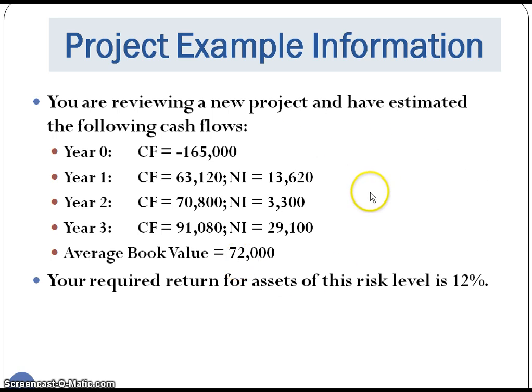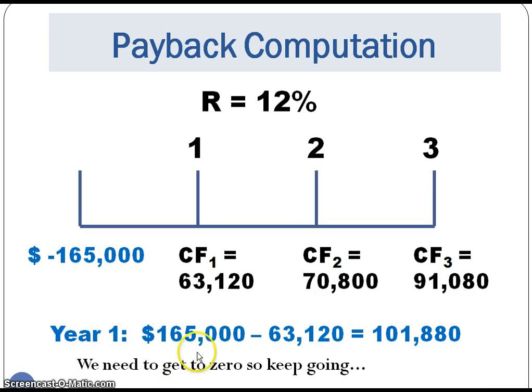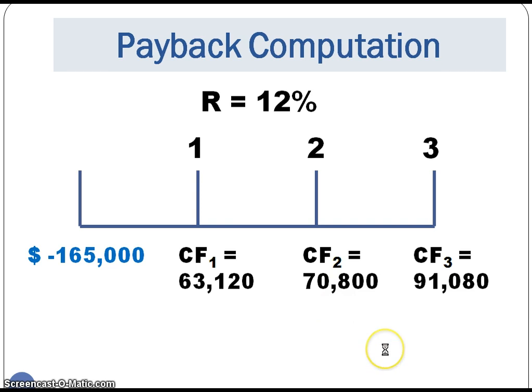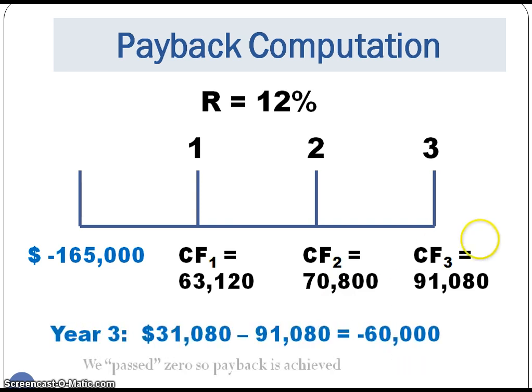For our example here, let's say we have determined that we want to recoup our costs within 3 years of acquisition. If we take our initial cost of $165,000 and subtract the positive cash flow in year 1, we still have $101,880 to recoup. Then in year 2, we take the remaining amount minus our cash flow in year 2. That leaves us $31,080 to recoup. Then during year 3, we have a cash flow of $91,080.